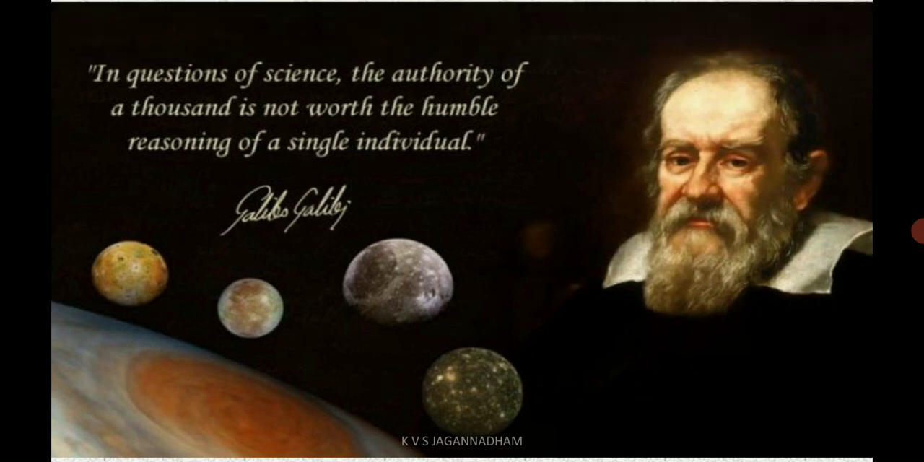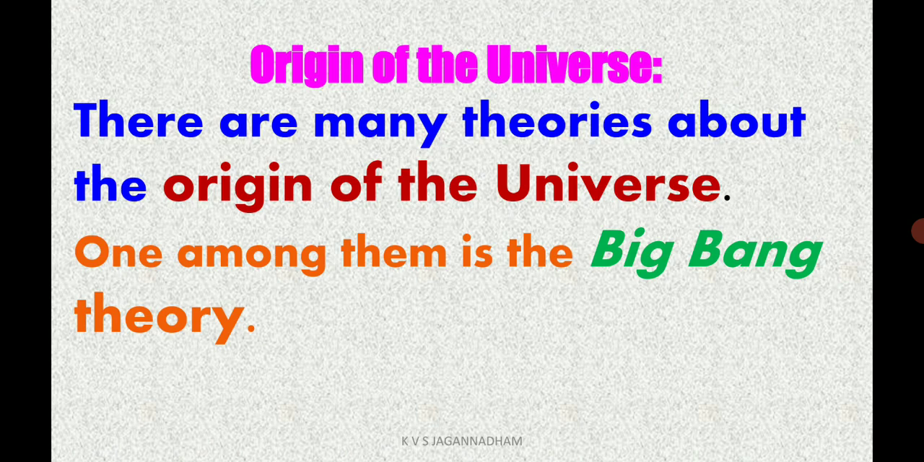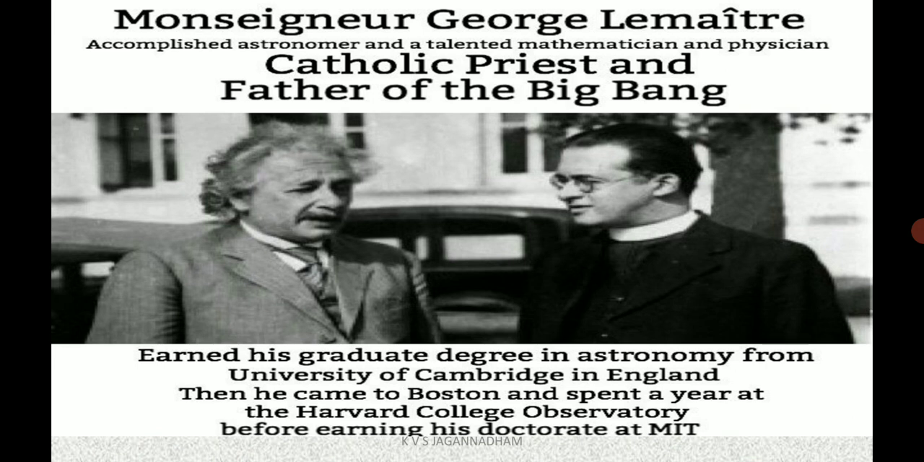Now let us see about the origin of the universe. There are many theories about the origin of the universe. One among them is the Big Bang theory. Who proposed the Big Bang theory? The person on the right side. Who is he? George Lemaitre is the person who proposed the Big Bang theory. Here he is speaking with another important person. He is the other one, Albert Einstein.